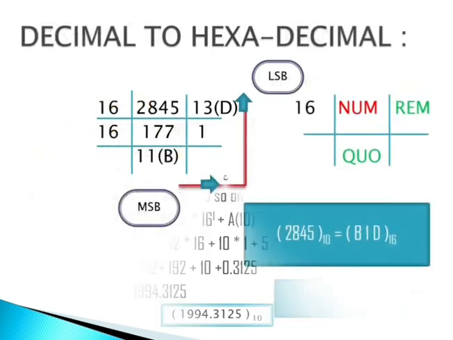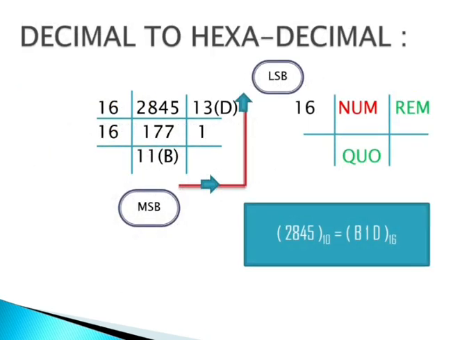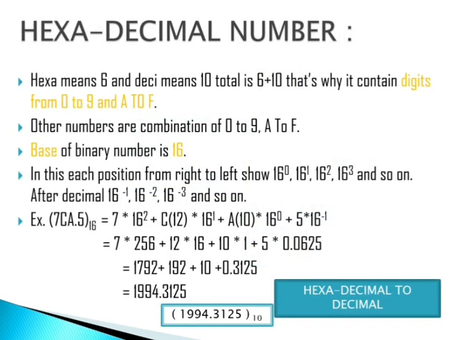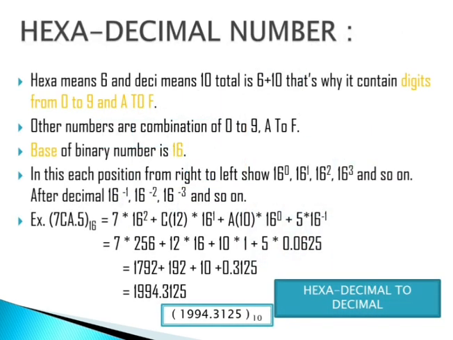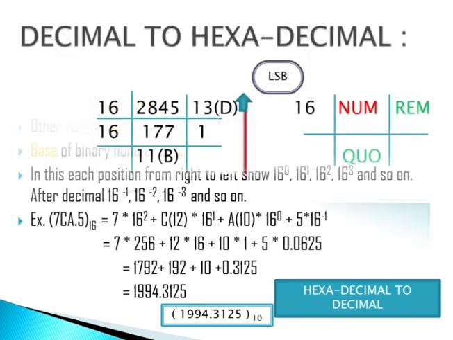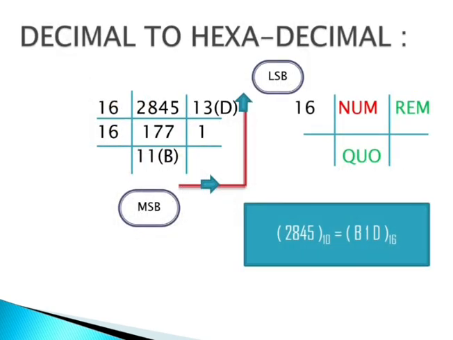Now I am going to convert decimal to hexa. Previously what were we doing? Hexa to decimal. Now what are we doing? Decimal to hexa. Previously we were multiplying with 16 to the power. Now we are only dividing by 16.